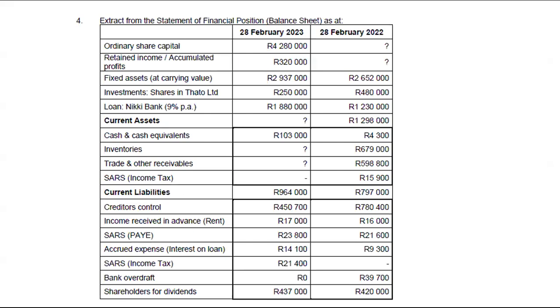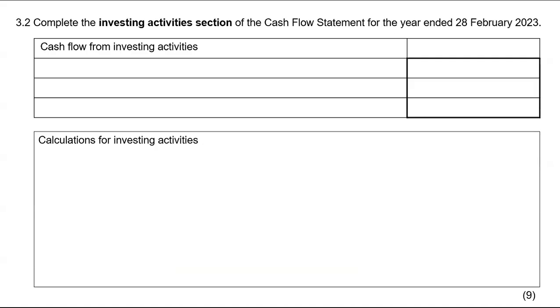I was given carrying value of tangible assets at the beginning of the year as well as the end of the year. When you are given carrying values like this, you need to remember your tangible asset note. Remember, your tangible asset note is divided into three sections: the beginning of the year, the movements for the current year, and the end of the year. So you take carrying value at the beginning of the year, which is that 2,652,000. And then you deal with your movements. So it'll be balance, which was that carrying value at the beginning of the year.